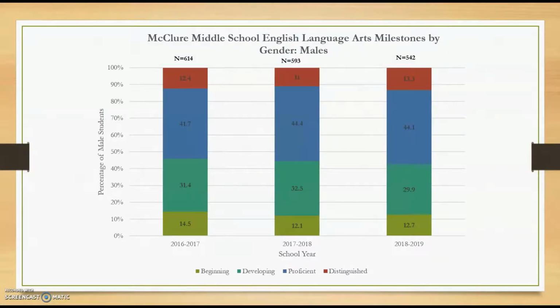As we move forward with our Georgia Milestones data into different subgroups, we can see that in 2016 to 17, 14.5% of male students scored at the beginning level, 31.4% at the developing level, 41.7% were proficient, and 12.4% were distinguished. In the most recent year of data, 12.7% of male students performed at the beginning level, 29.9% at the developing level, 44.1% at the proficient level, and 13.3% at the distinguished level. Over the course of the 3-year period, there was an increase of male students at the distinguished level and a decrease of male students at the beginning level.